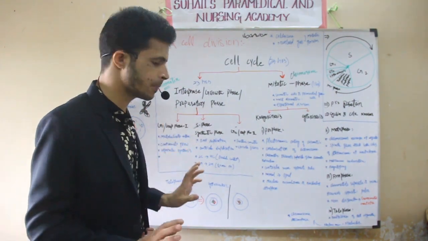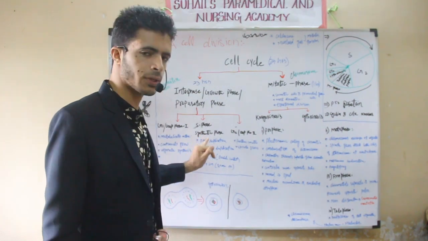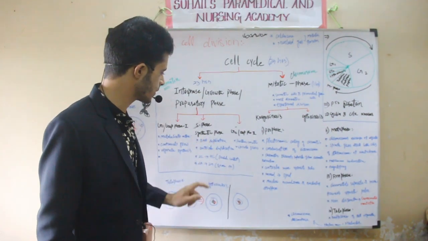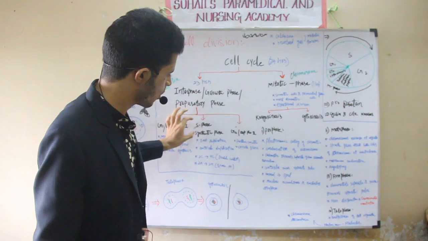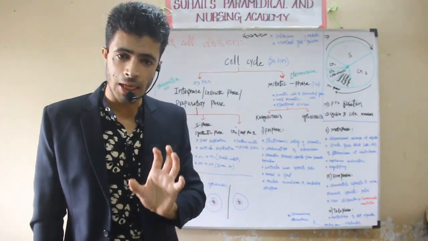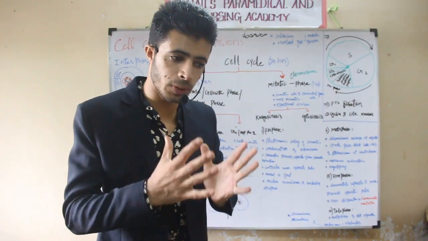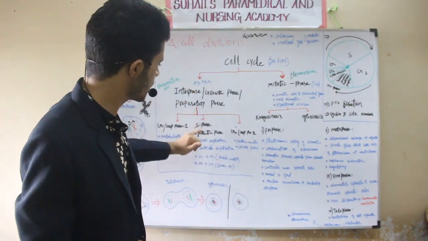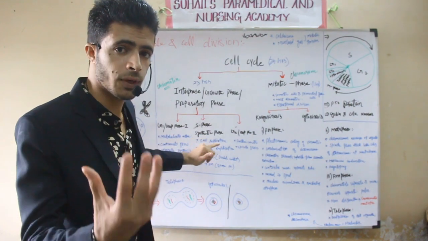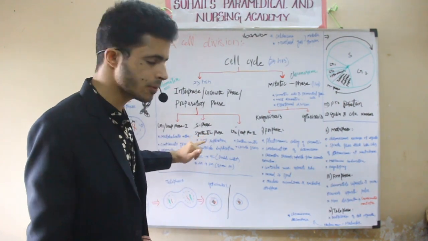Another phase is called the S phase. S phase is also called the synthetic phase. Remember why it is called the S phase, why it is called the synthetic phase. In the S phase, there will be the synthesis of DNA. There will be the duplication of centrioles. That is why it is called the S phase. It is called the synthetic phase because synthesis of DNA occurs in this stage.